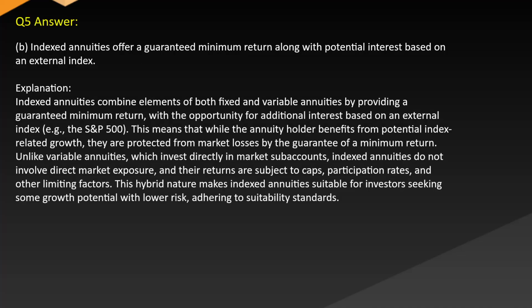Answer: B. Indexed annuities offer a guaranteed minimum return along with potential interest based on an external index. Explanation: Indexed annuities combine elements of both fixed and variable annuities by providing a guaranteed minimum return with the opportunity for additional interest based on an external index, e.g., the S&P 500. This means that while the annuity holder benefits from potential index-related growth, they are protected from market losses by the guarantee of a minimum return.